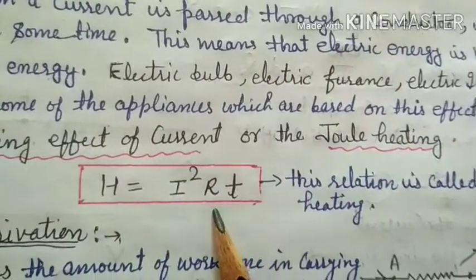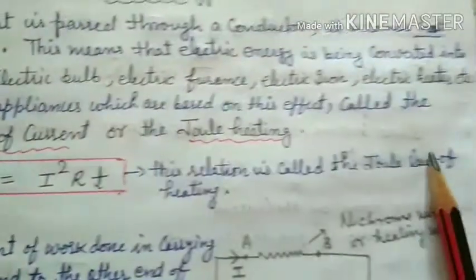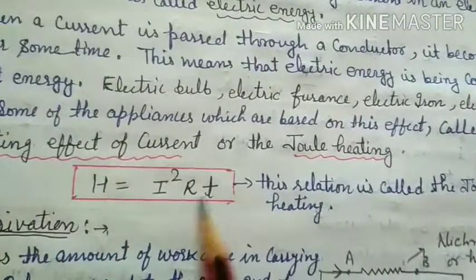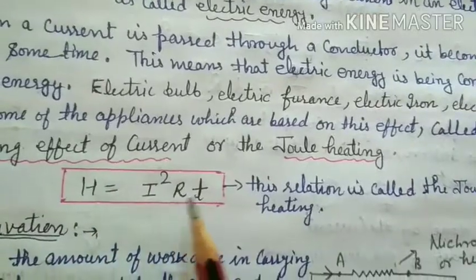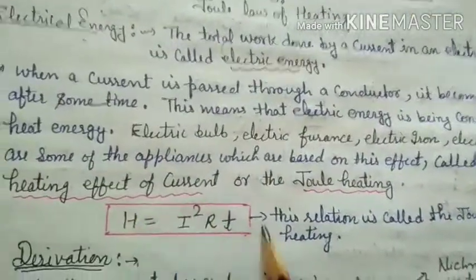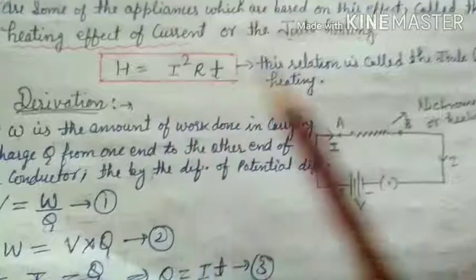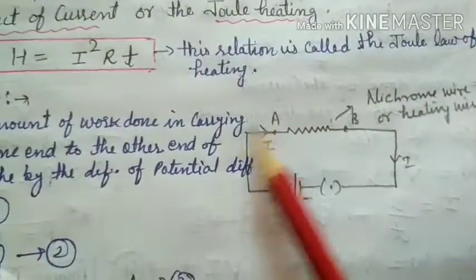R is the resistance of that conductor, T is the time taken. This relation is called Joule's law of heating. Mathematically, in 1 mark, Joule's law of heating, H is equal to I square RT. Now, how do we get that relation? There is a derivation. Let us understand with the help of a diagram, a circuit.